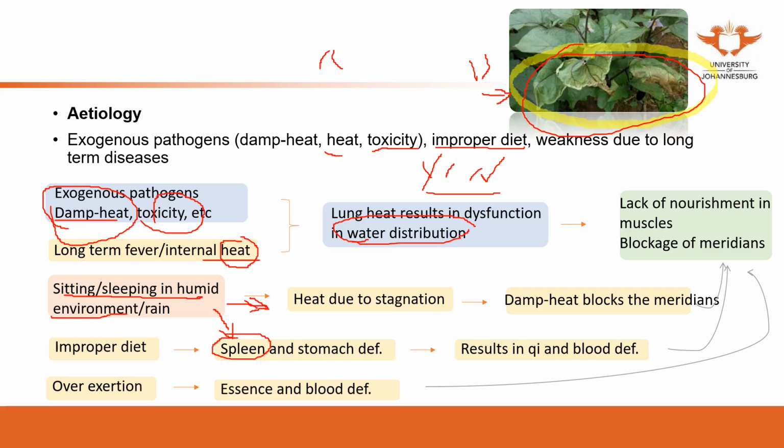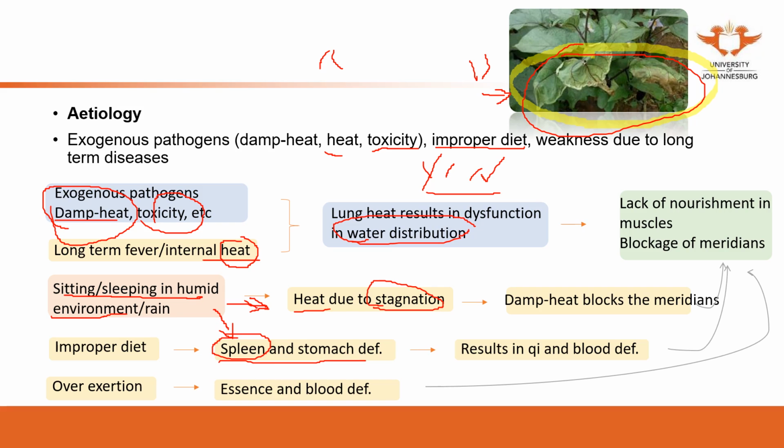One is from the stagnation, which will result in internal heat, stagnant heat. Damp heat will block the meridian. Blockage of the meridian may result in lack of nourishment. The spleen and stomach deficiency may affect the source of qi and blood.